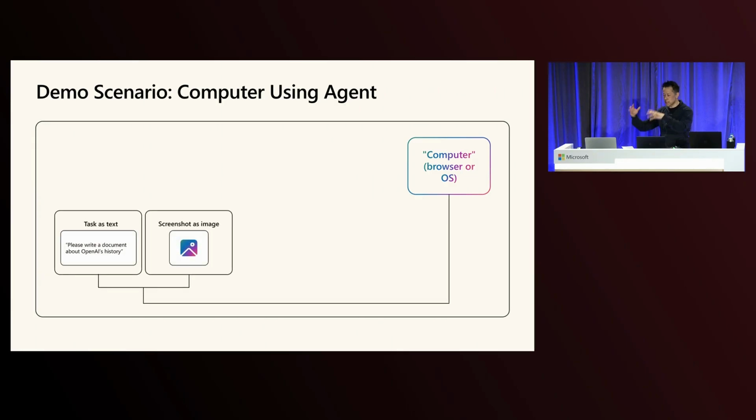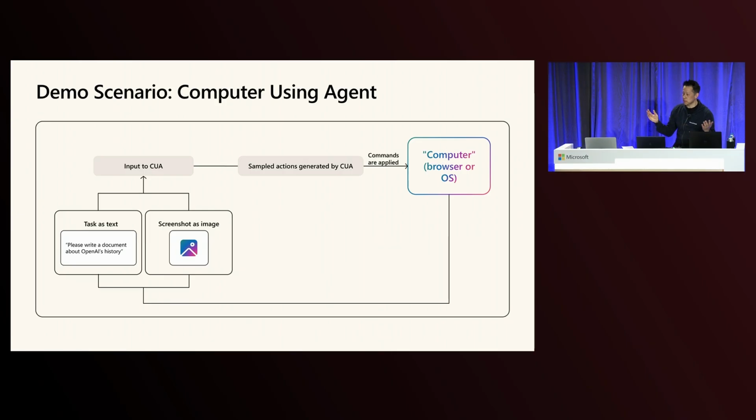Then we take a screenshot of that thing, and we take some input from the user. Say, I want to find the value of Microsoft stock or something like that. And then I pass those two things into the computer using agent. The agent will, quote unquote, decide what it wants to do next. It might be that it wants to click in the search box.